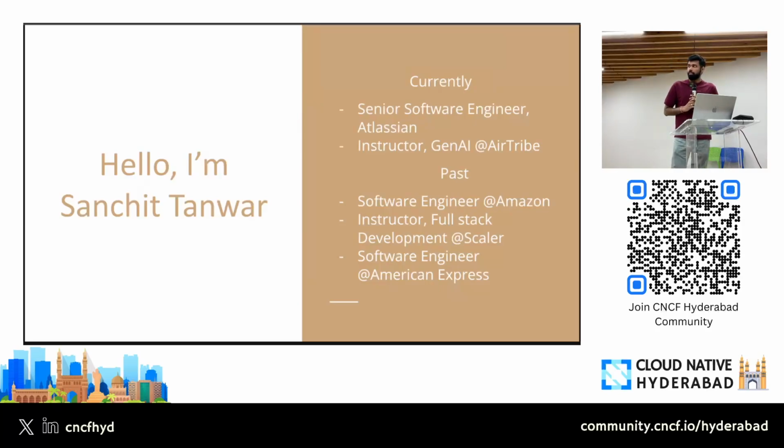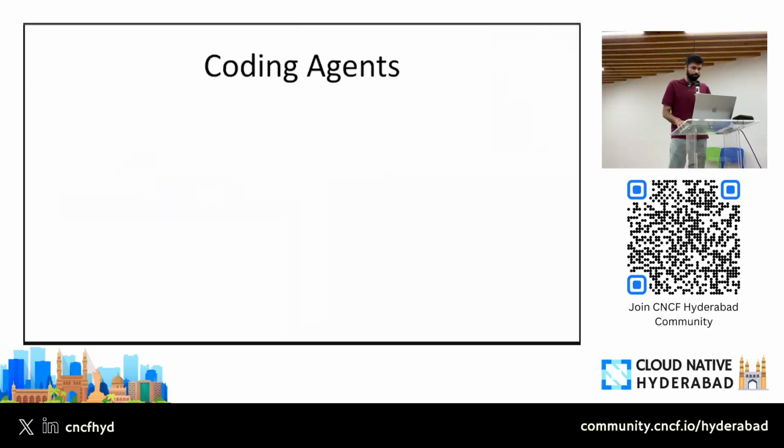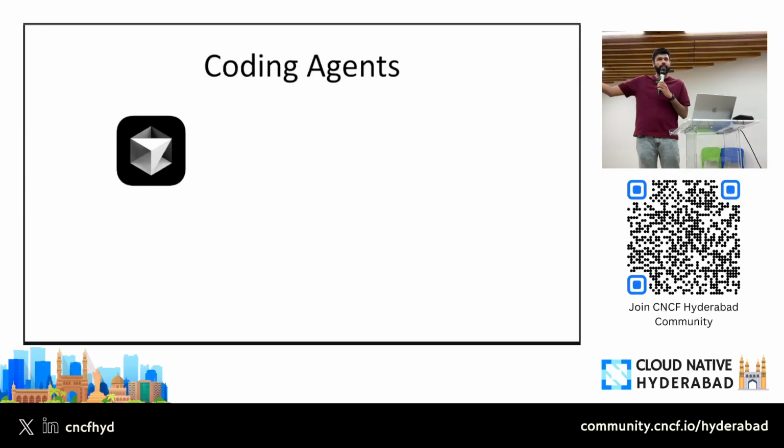Cool. So the theme is coding agents and AI, right? The other Sanchit also talked about that, so I'll build upon that. So coding agents, right? We all know what a coding agent is. Some people use it for vibe coding. Some people use it for sparring, architecture, writing the actual code and whatnot, right? And we have used so many coding agents in the past. For example, the most common one, I hope everyone remembers what this is, right? Cursor.